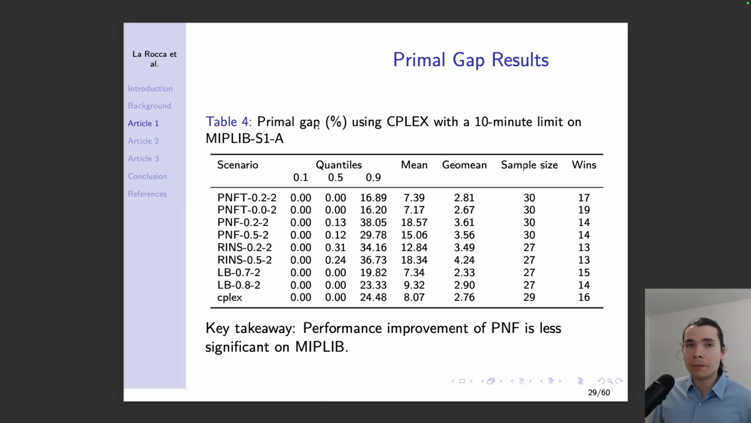Here are the results on MIPLIB. MIPLIB is a diverse set of instances that is open source. And here the performance shows a slightly different story. We still get the best performance with a PNF configuration. The second best is CPLEX once again, but the performance difference between the methods is not as significant. This can be mostly explained by the fact that we have a wide diversity of instances in this data set.